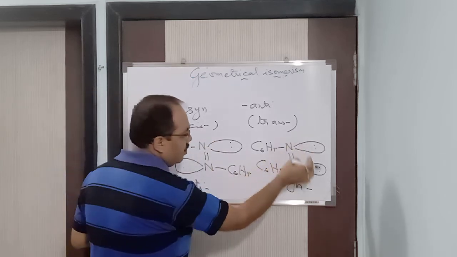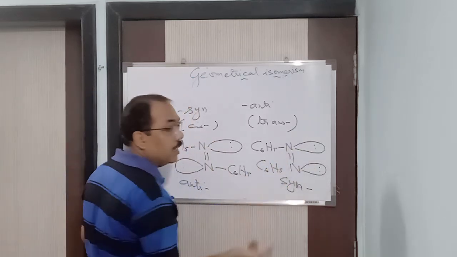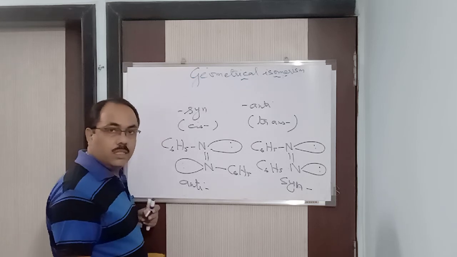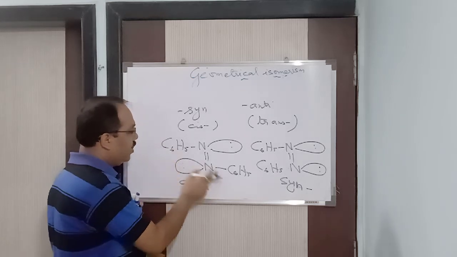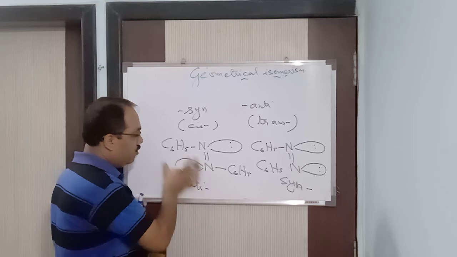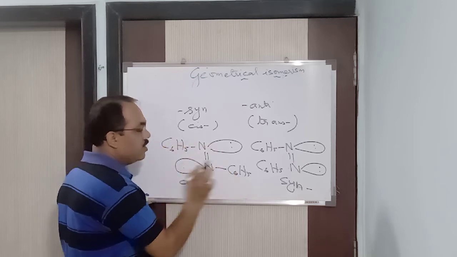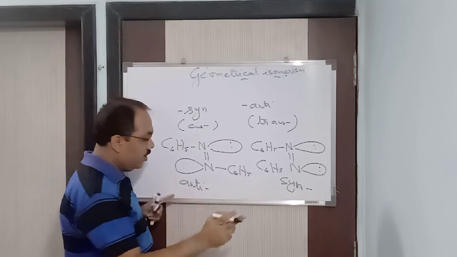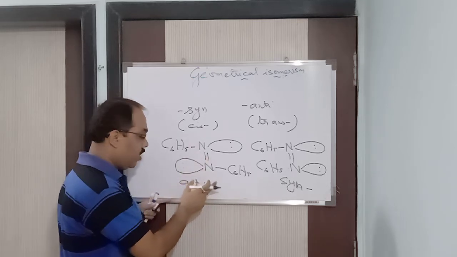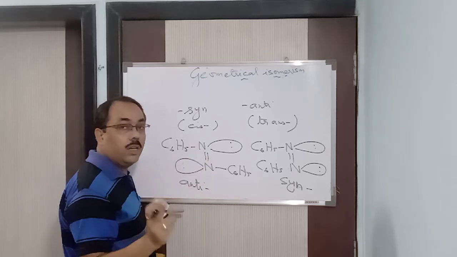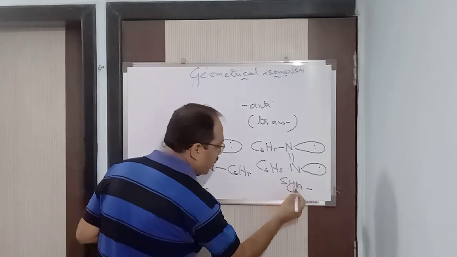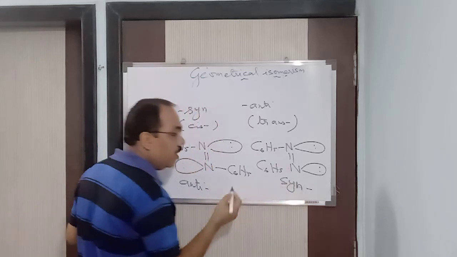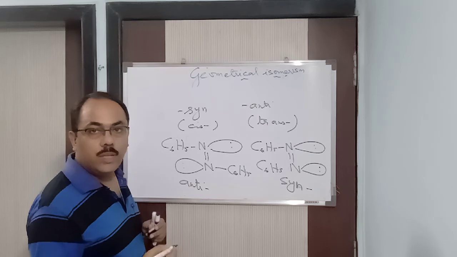And if the lone pair is on the same side, it is called syn. Correct? Clear? So this compound, C6H5 double bond N C6H5, is a homework I am giving to you. I won't say the name. You will find it out and let me know the name of this particular compound. Thank you very much.